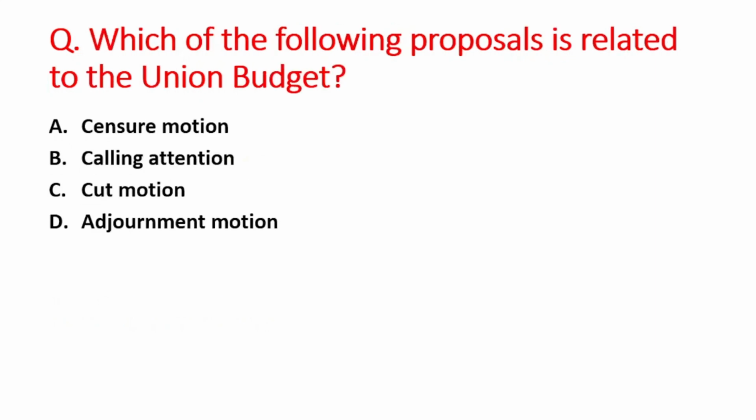Next question is which of the following proposal is related to the union budget? A option is censure motion, B is calling attention, C option is cut motion, and D option is adjournment motion. So right answer is option C, that is cut motion.